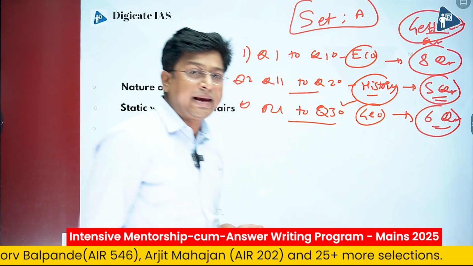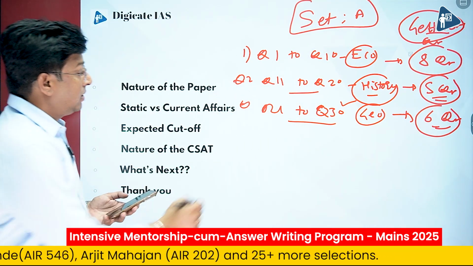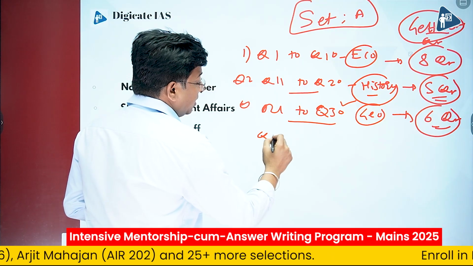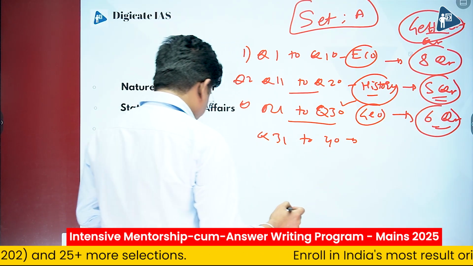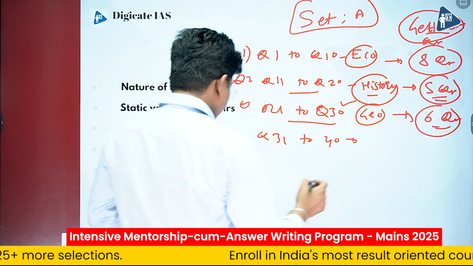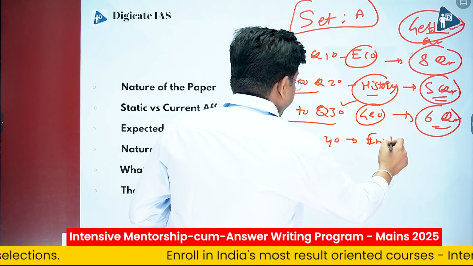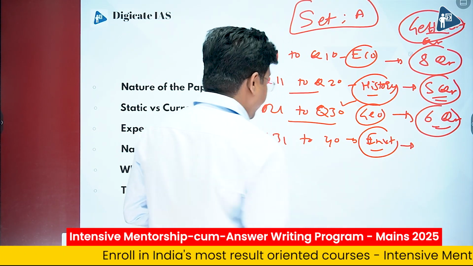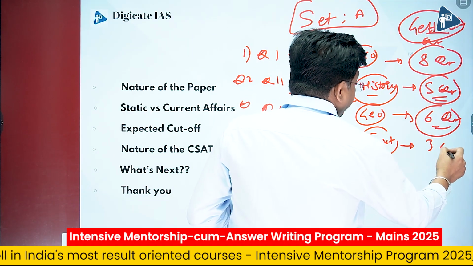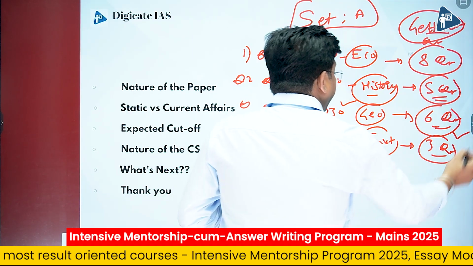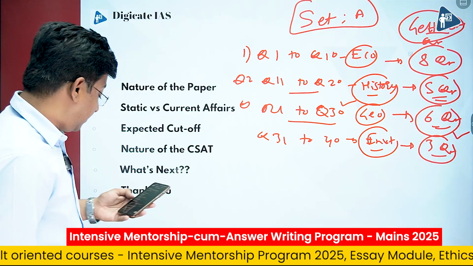What I mean by gettable questions, I have already discussed. Now next is question number 31 to question number 40. Questions were from environment. Like every year, this year also environment was a little tougher. Only around 2 to 3 questions were gettable. Like every year, this year also environment was tough.